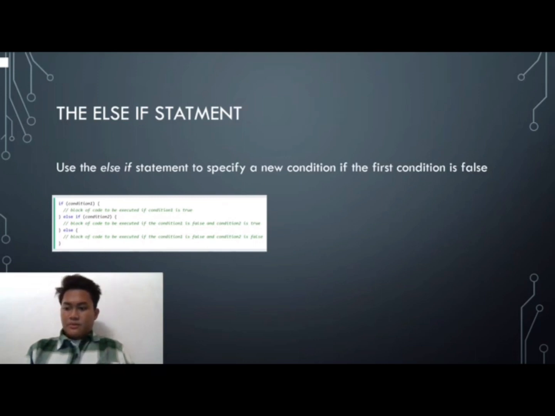Next is an example of the else if statement. Use the else if statement to specify a new condition if the first condition is false. If condition 1, block of code to be executed if condition 1 is true. Else if condition 2, block of code to be executed if condition 1 is false and condition 2 is true. Else, block of code to be executed if condition 1 is false and condition 2 is false.